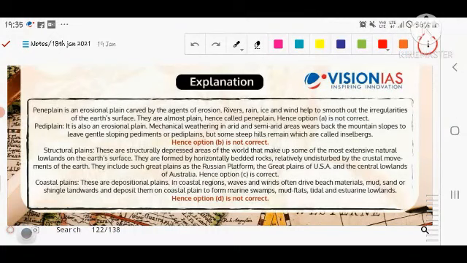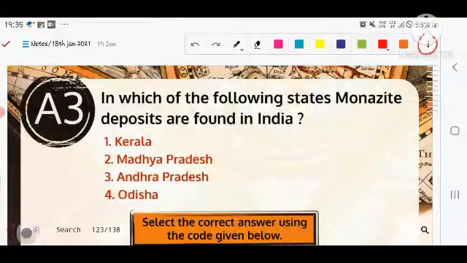Next, for example, the coastal plain. These are depositional plains. Earlier, the peneplain and pediplain are erosional plains, but these are depositional plains in the coastal region. Waves and winds are the major drivers of natural habitat and material there, in the form of sand, shingle and landfall, and deposit them on the coastal plain to form marine swamps, mud flats, and tidal and estuarine lowlands. So the definitions of these types of structures should be known.